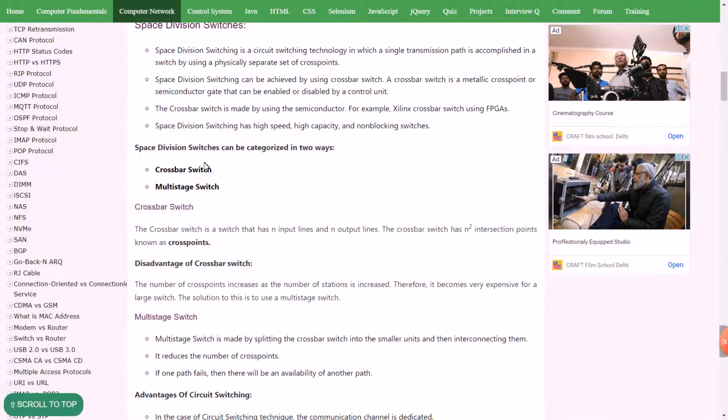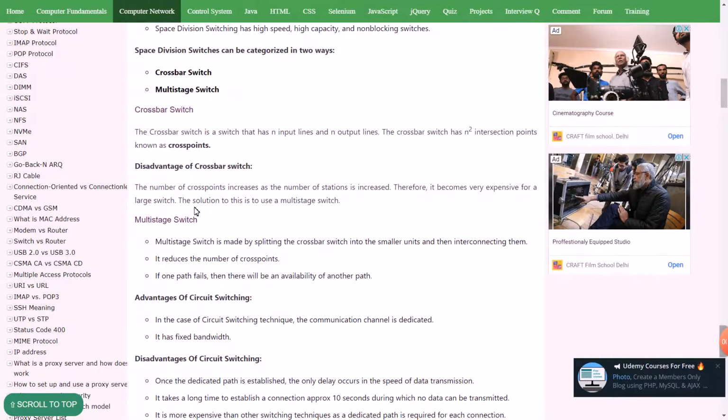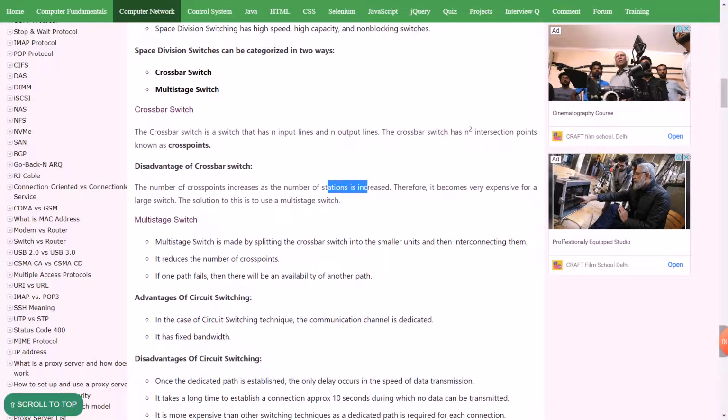Space division switches can be categorized in two ways: crossbar switching and multi-stage switching. Crossbar switch. The crossbar switch has an input line and an output line. The crossbar switch has square intersection points known as cross points. Disadvantages of the crossbar switch: the number of cross points increases as the number of stations increases. Therefore, it becomes very expensive for a large switch.